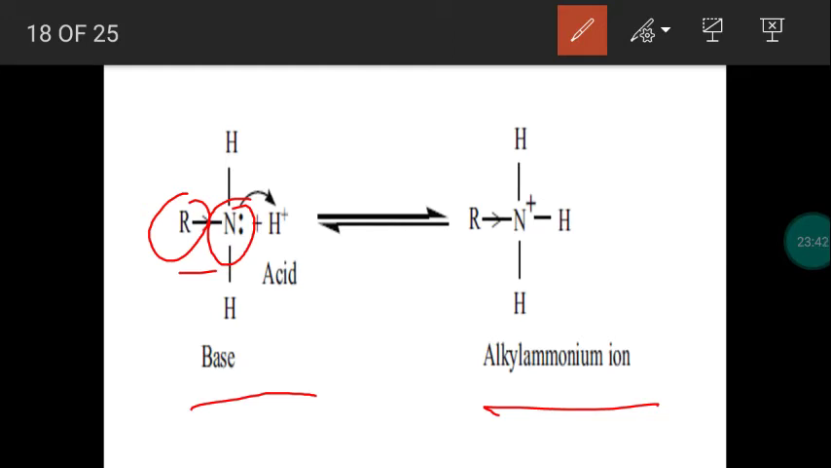So basic strength is explained based on how fast it donates a pair of electrons to another species. If the nitrogen donates a pair of electrons in a fast manner, then it is a stronger base. Comparing ammonia, primary amine has more basic strength. Why? Ammonia has 3 hydrogen atoms only, but primary amine has 2 hydrogen atoms and 1 electron releasing group. So comparing ammonia, primary amine is more basic due to the electron releasing group.